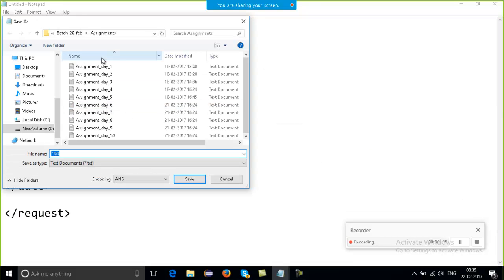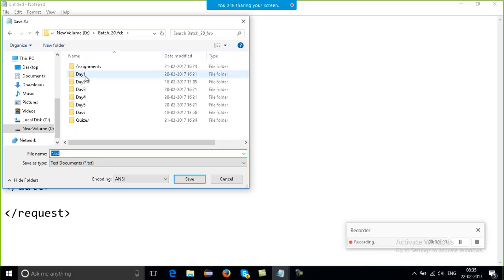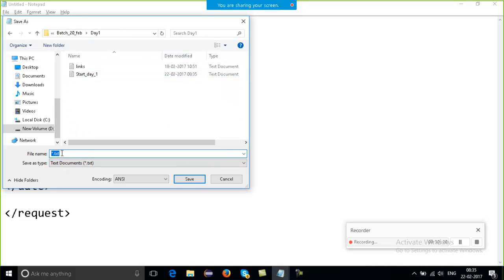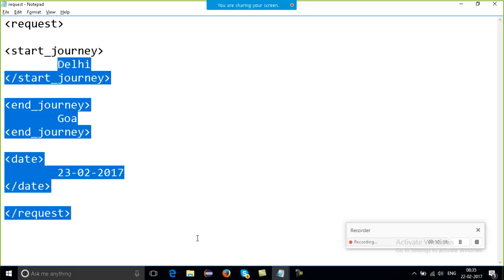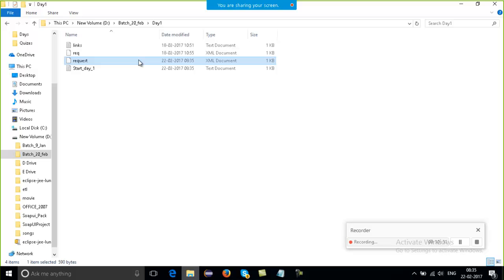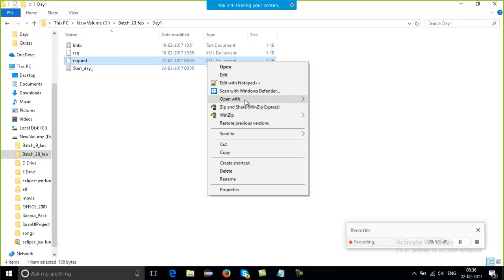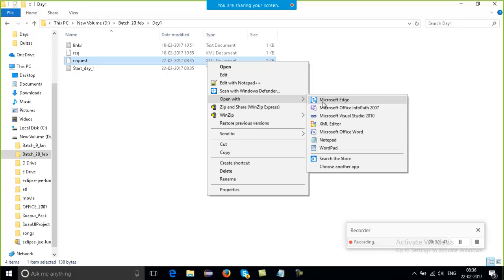I'll just save it. I'll save over here request.xml with the extension as XML. Its extension should be .xml only, and if you see, it's a request which I just made here, right? It's a text document, which is the Notepad file, and this is the same thing, request, but now here it is the XML document. I'll just open it with my browser.